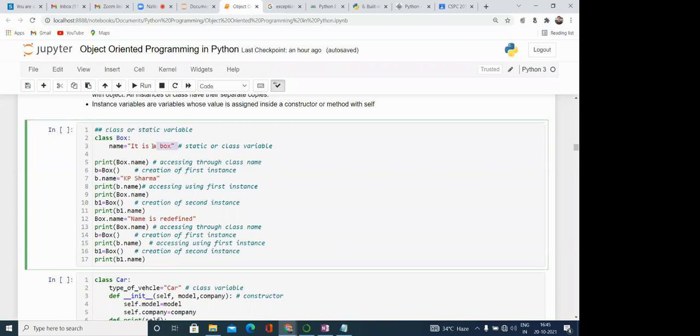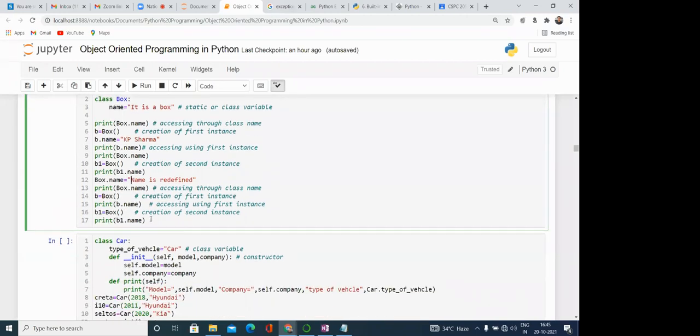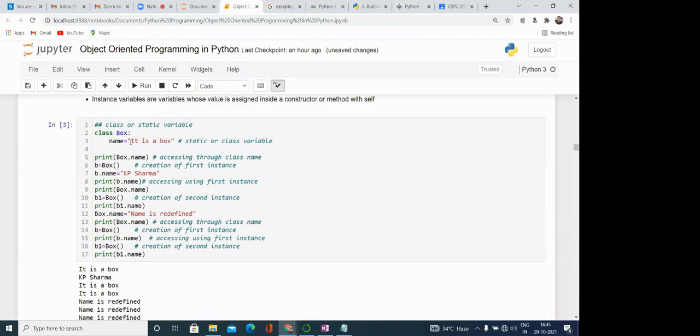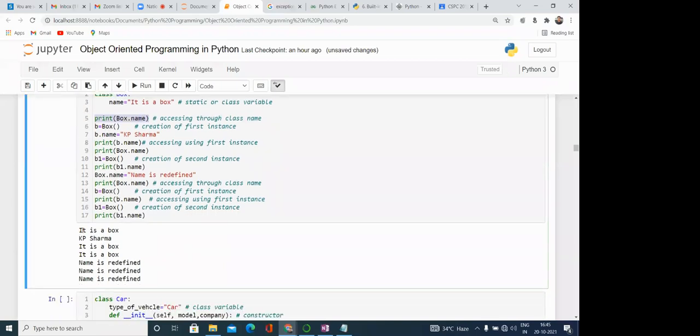Means I am changing this value, but these instance variables are not changed at that time. Okay, so print B.name, then B is equal to Box, B.name. Here just see what will be the output. Here you can see it is a Box. So print Box.name, I am doing that particular thing. Then this is printing, it is a Box. Then B is equal to Box, I am creating a new variable B.name.